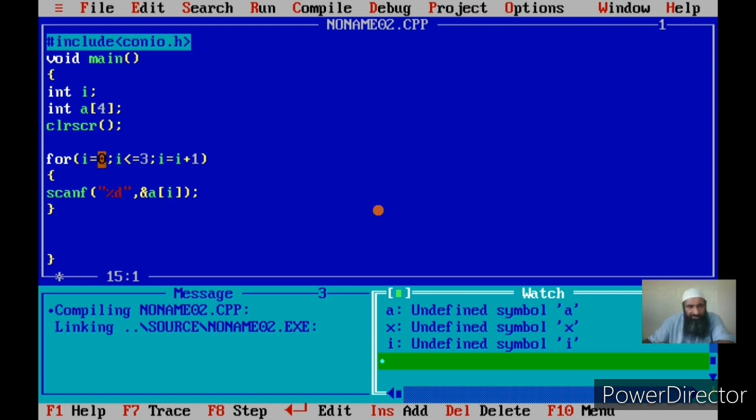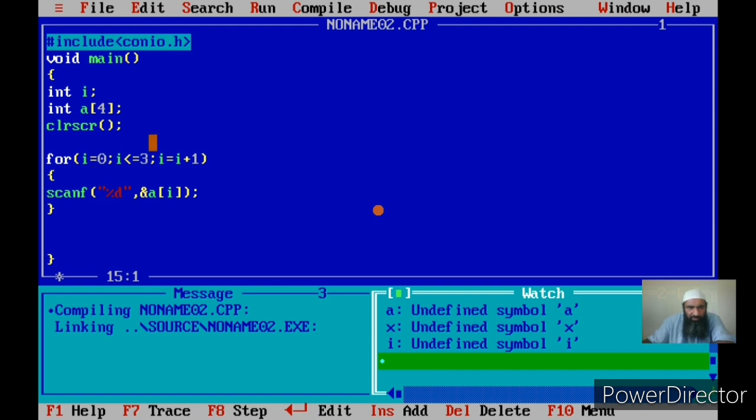In the first stage the initialization is done, then the condition is checked. So these are the first 2 steps of the for loop in its life cycle. Next, the condition is true, then this scanf is executed, with the value of I being 0. Then these 3 steps will be repeated again and again. What are the 3 steps? First is incrementation, then the condition is checked, and if the condition is true, the body is executed, and if the condition is false, control moves out of the loop. And if control moves out of the loop, the loop is terminated.